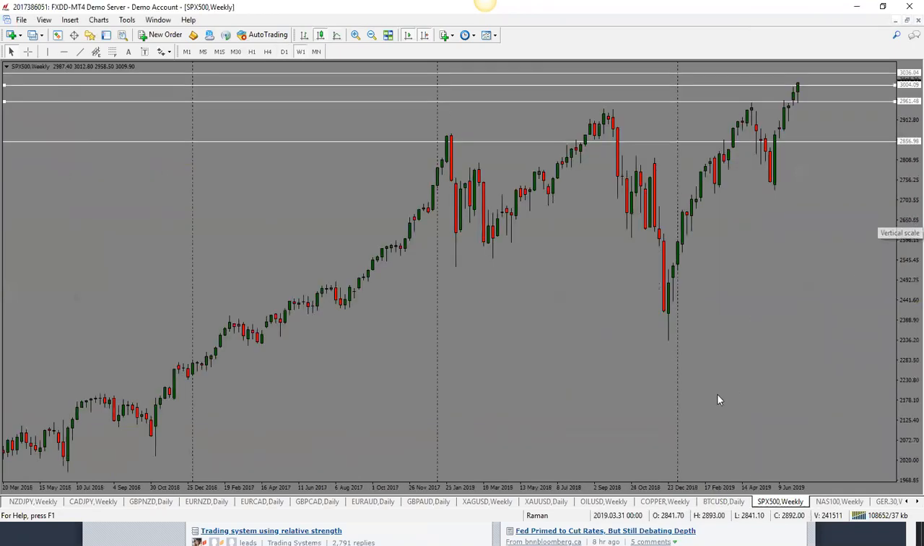S&P 500. Okay, so we were talking about Fed cutting rates. When Fed cuts rates, now that is bullish for our equity markets. So we have seen equity markets go up. S&P 500 has broken here through the high here. So this is looking bullish.